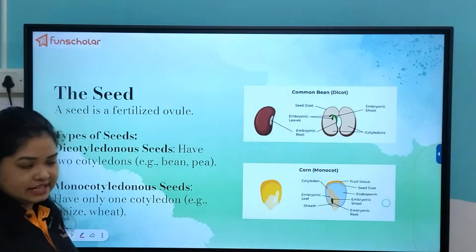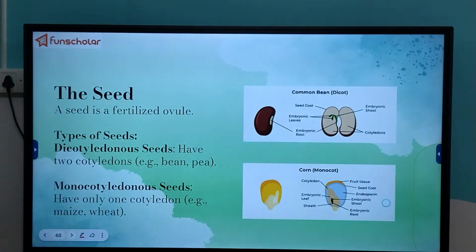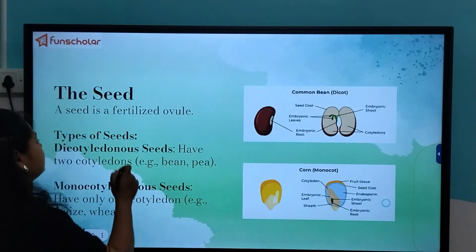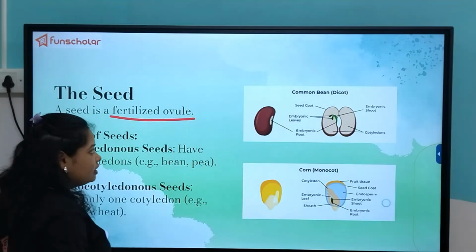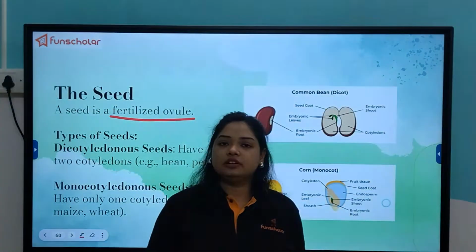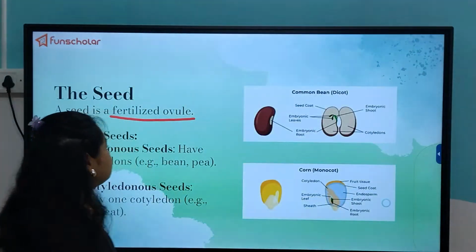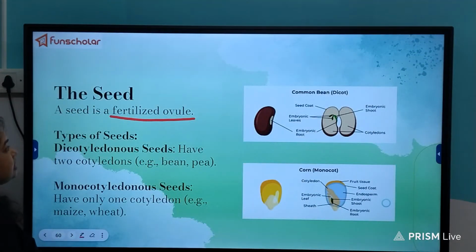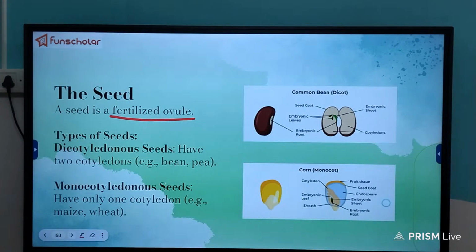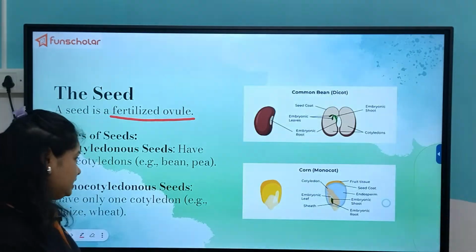Now coming to the seed. After fruit, we need to know about the structure of the seed and also the types of the seed. So what is a seed? A seed is the fertilized ovule. When the ovule is fertilized by the male gamete, it turns into the seed, and it is protected, as we have just discussed, usually inside the fruit. It is usually a hard structure, and it contains the embryo, which is the future plant sapling.